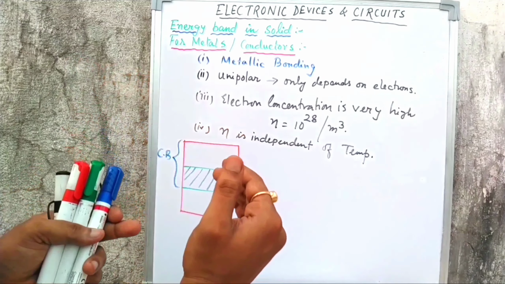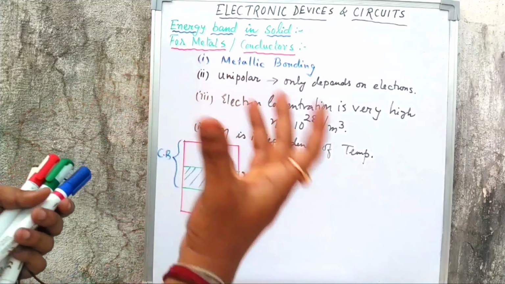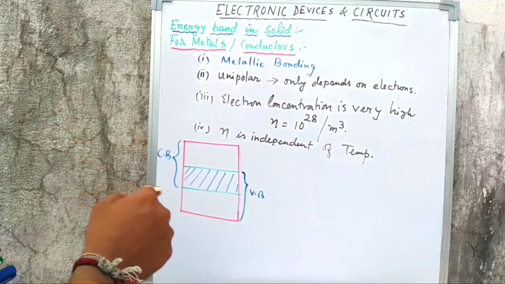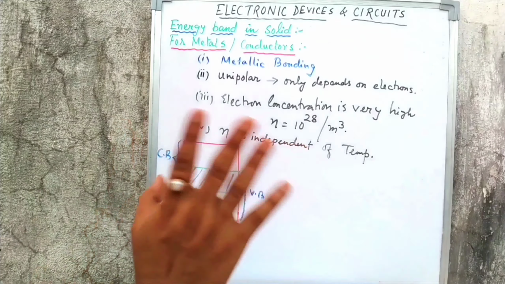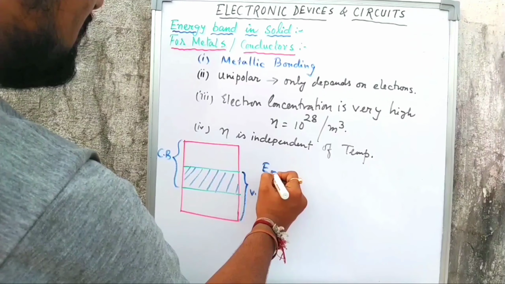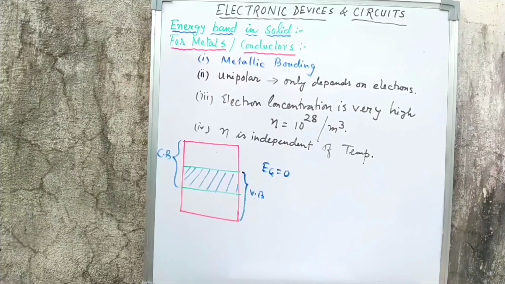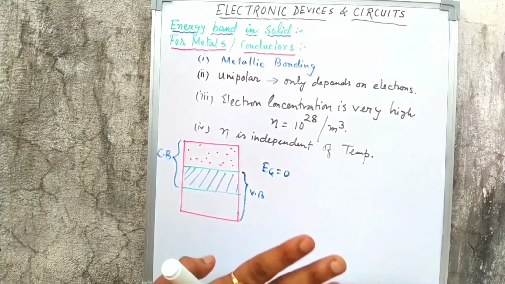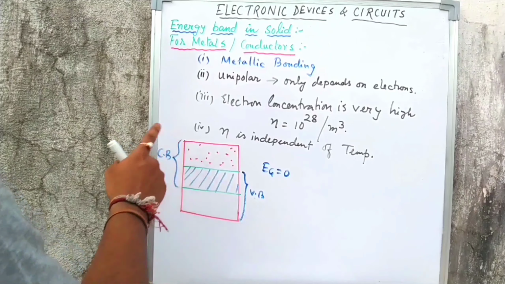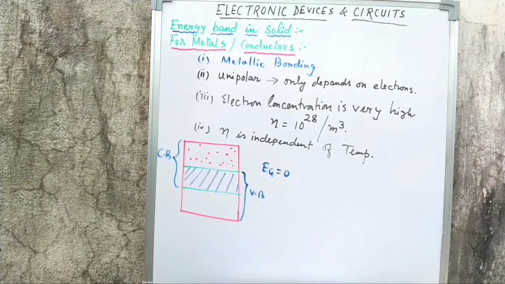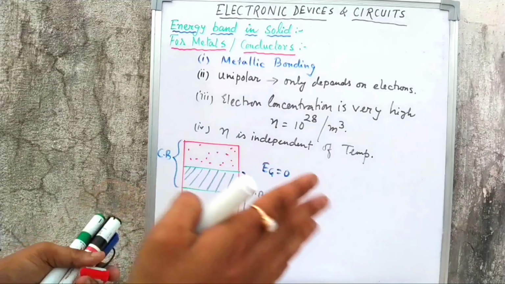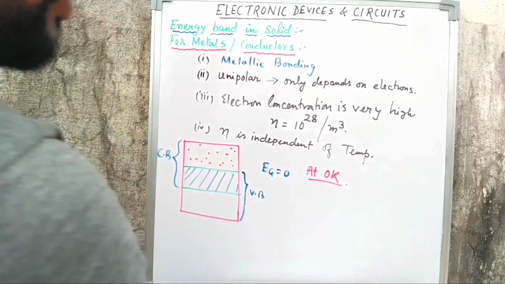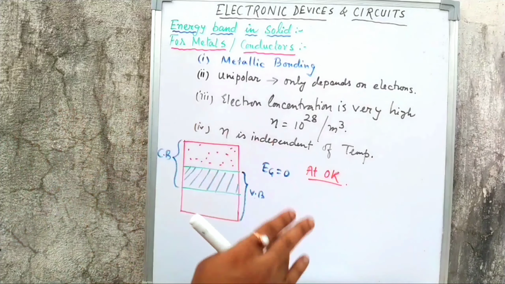As the gap is zero, electrons are always available, always free. As electrons are free, it is always ready to conduct. Even at 0 Kelvin, a conductor can conduct electricity, but a semiconductor cannot. Energy band gap Eg equals 0. Free electrons are always available, so the conduction band always has a few electrons present. Keep in mind that whenever electrons are present in the conduction band, we can say electrons are freely available to conduct. So even at 0 Kelvin it can conduct, but in case of a semiconductor it is not possible.